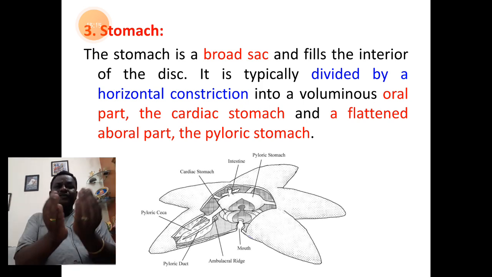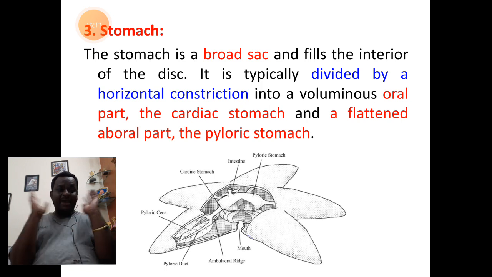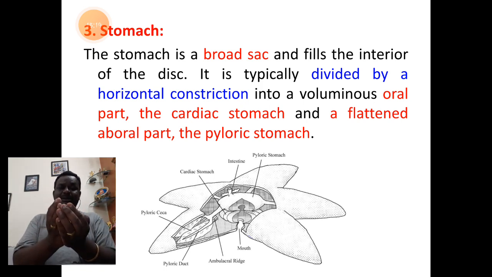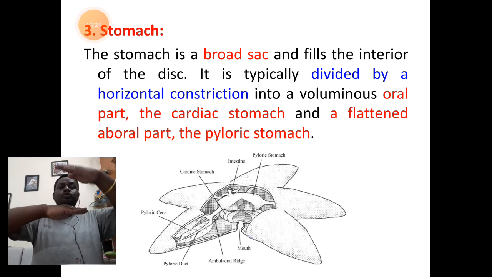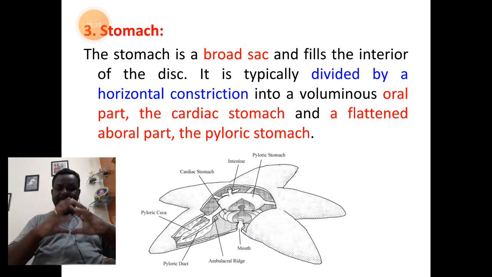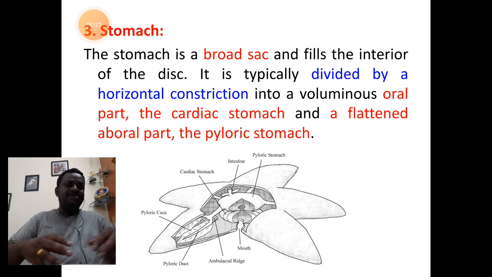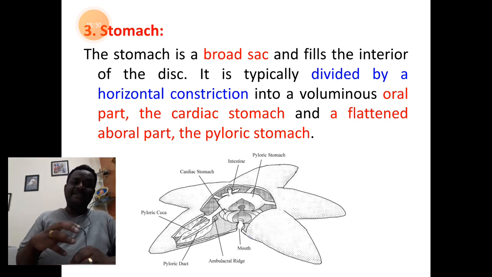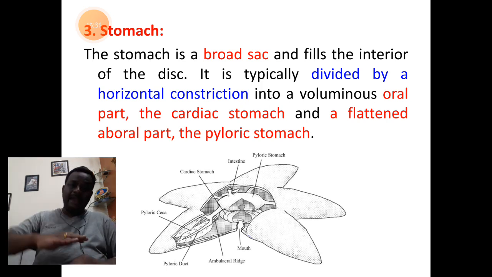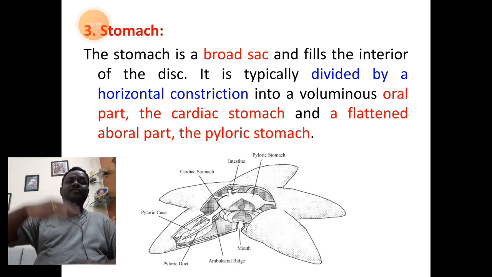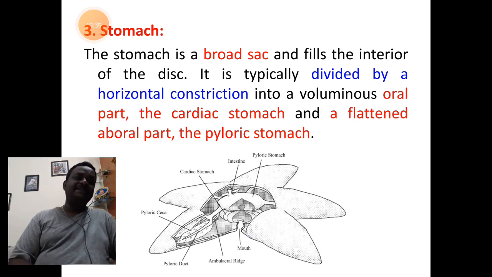This sac of stomach, which is very spacious part, will be divided into two parts, two stories. Down is a sac-like structure, we call it as cardiac stomach, and above, the second part of chamber of stomach, we call it as pyloric stomach.